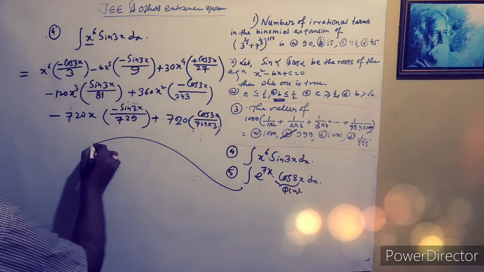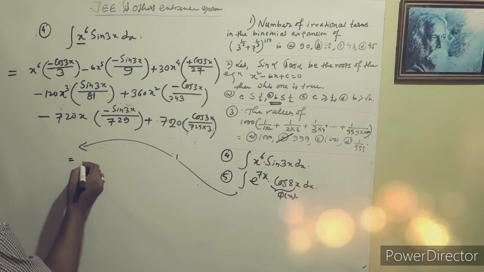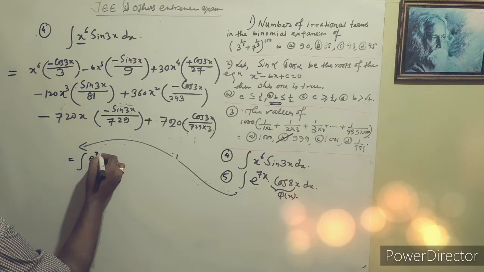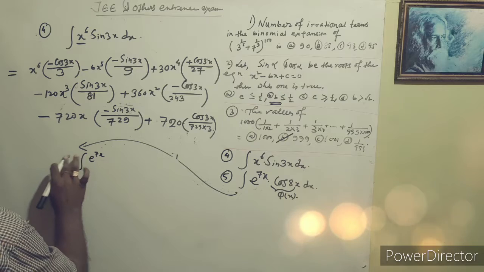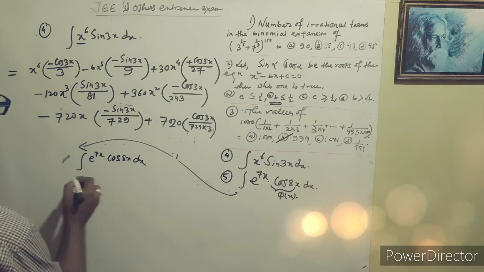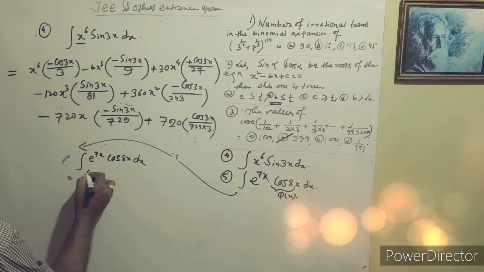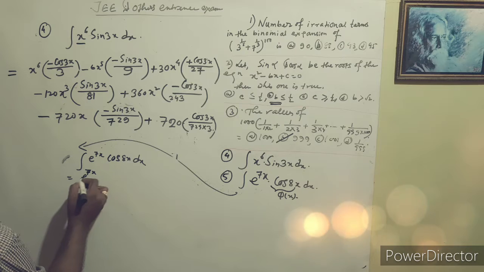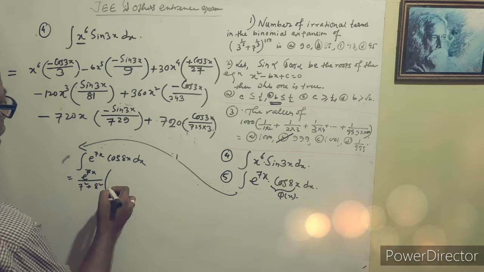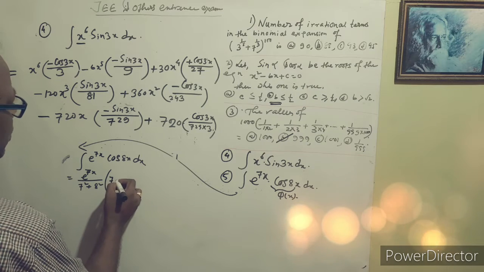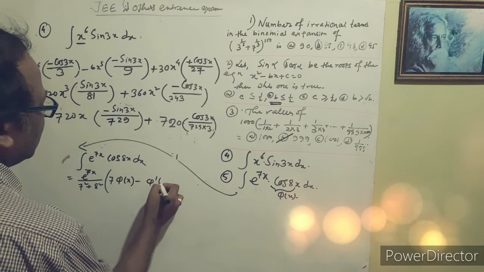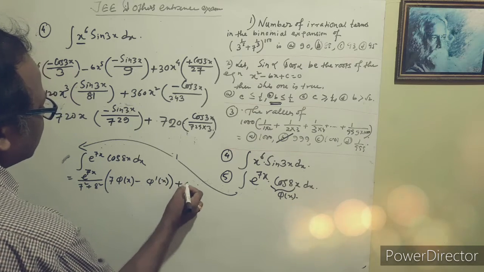Then the integral of e to the power 7x and cos 8x dx is equal to e to the power 7x divided by 7 square plus 8 square, into 7 phi of x minus the derivative of phi of x, plus c.